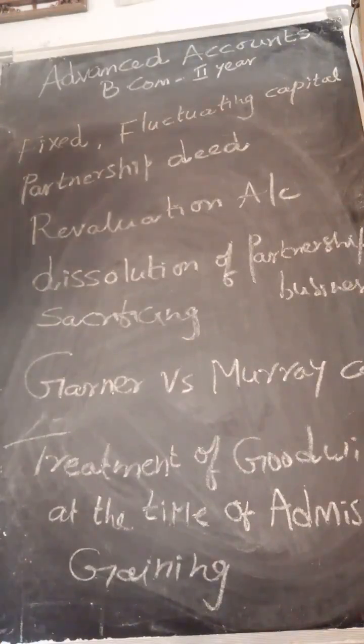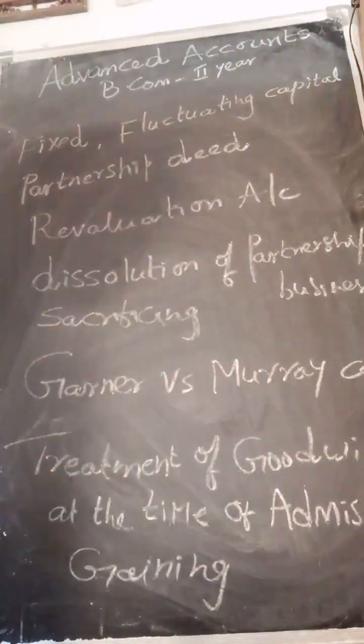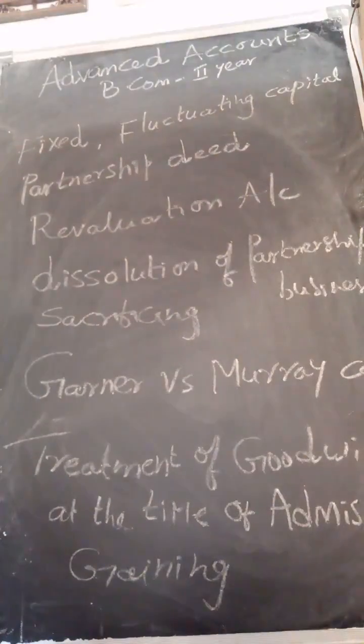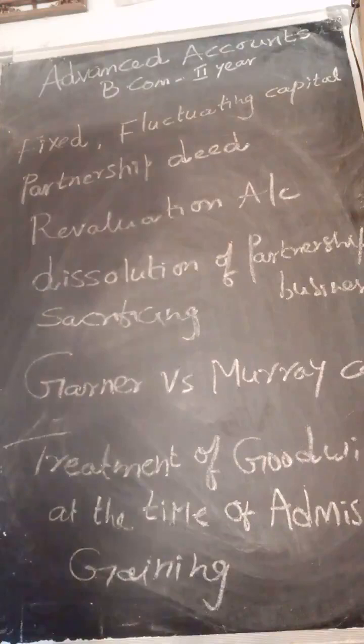There we have to calculate capital ratio. Means the clear-cut distinction is there between the business loss and the loss of the insolvent partner's personal account, that is known as deficit balance, that is to be borne by the solvent partners in their capital ratio, my dear students.